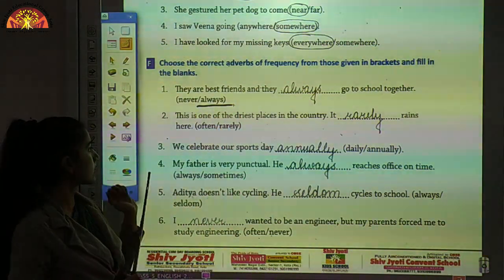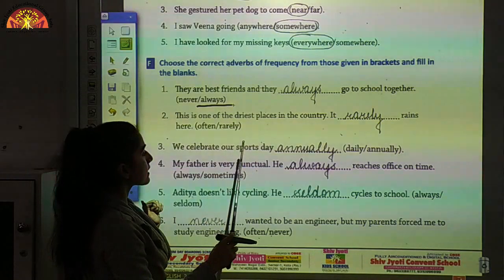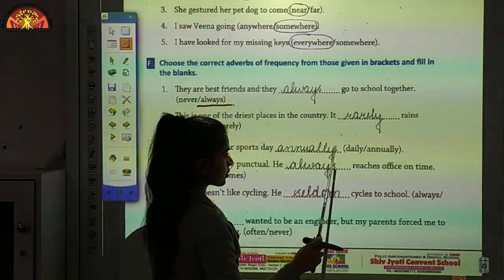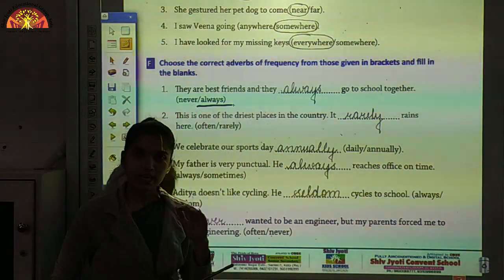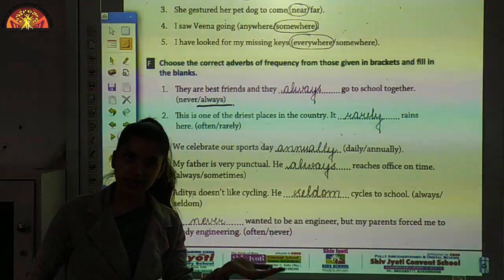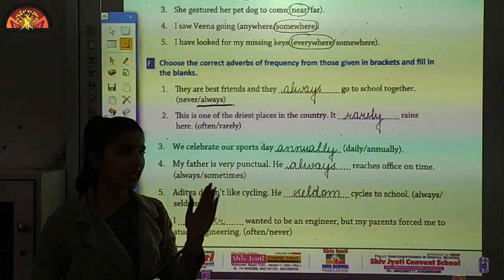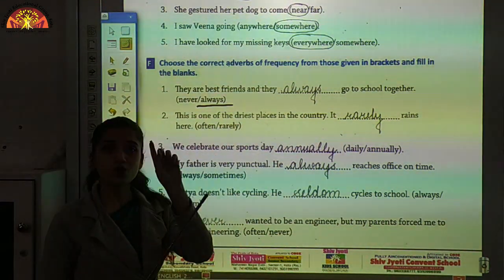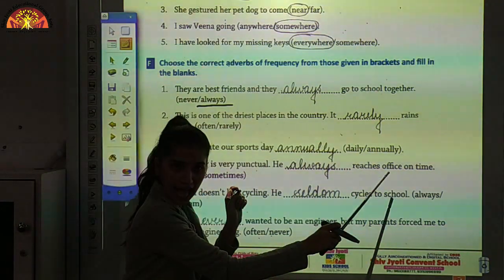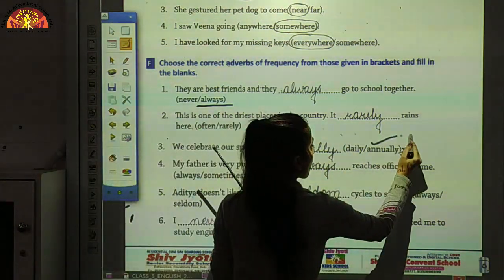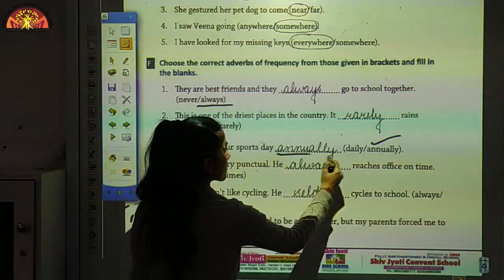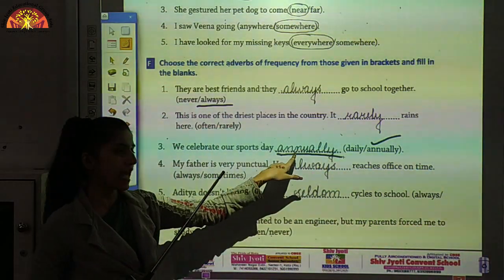Now let's take the third one. We celebrate our sports day dash daily or annually. Is your school celebrating annual day daily? No. So it is once in a year. So once in a year, which means what? Annually. So annually is the right answer and we have to write it in the blank.